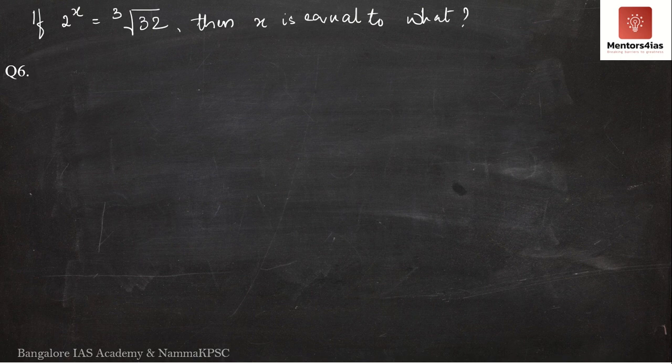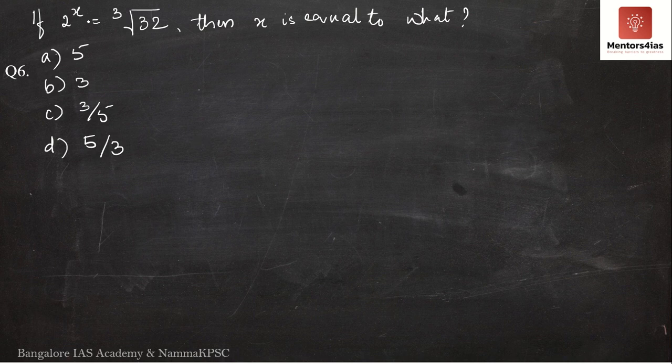What is the value of x? Okay, so we have options. Option A says it is 5, option B says it is 3, option C says it is 3 by 5, and option D says it is 5 by 3.